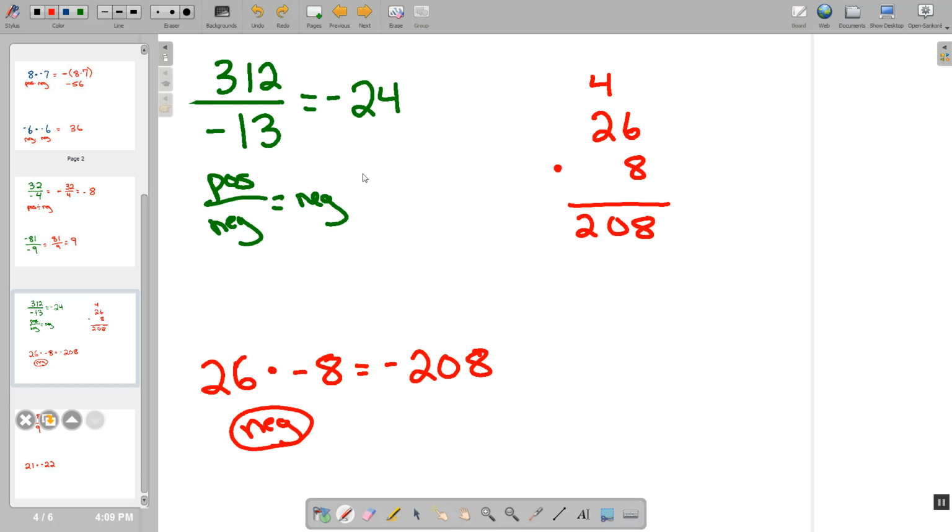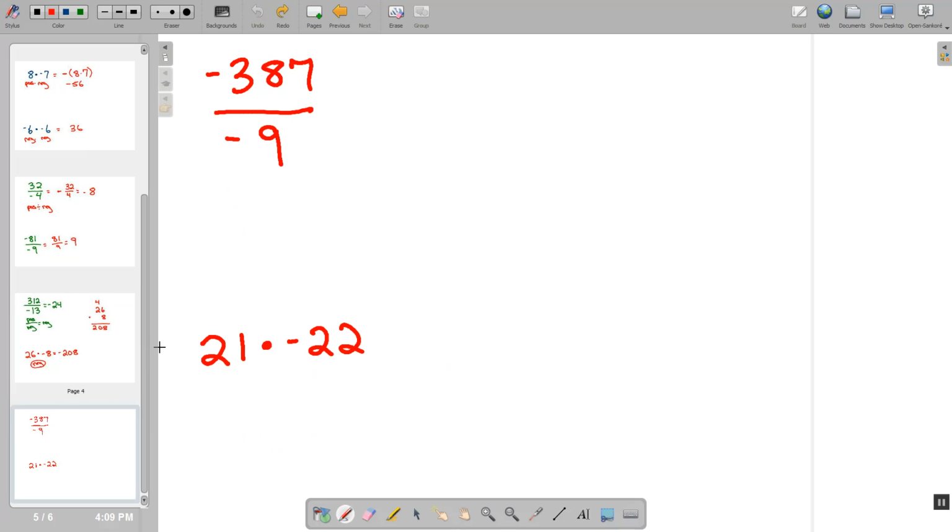So moving to our final two problems. It's not a super long video. We're going to do two more. Now, I'm pretty sure the video is going to ask you to try to do these on your own, and then I can check as we work through them. So I'll go a little bit quicker than I have before. Negative divided by a negative is going to give us a positive answer. Therefore, we can simply do our long division, and we can ignore the negatives completely in this problem.